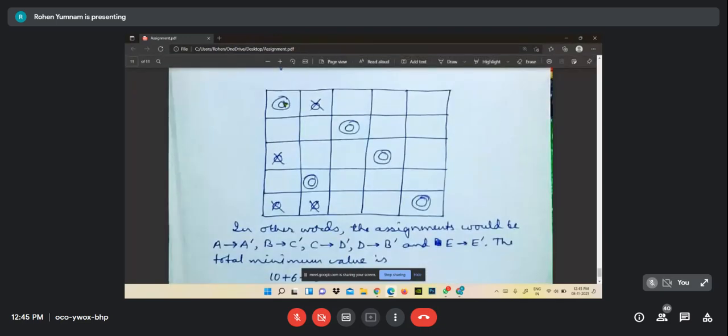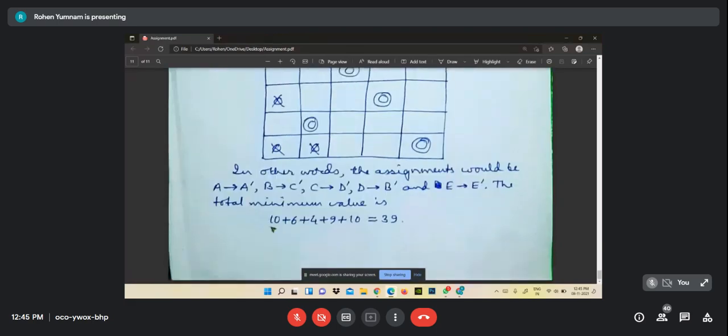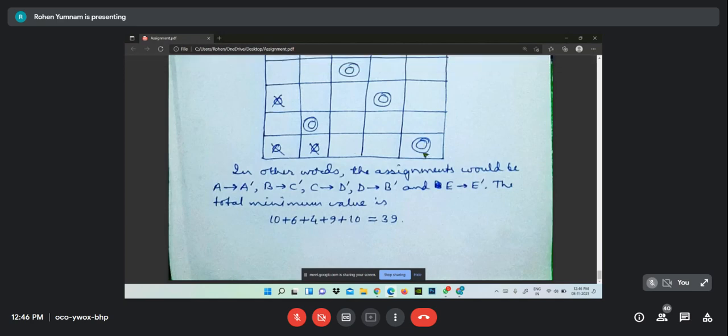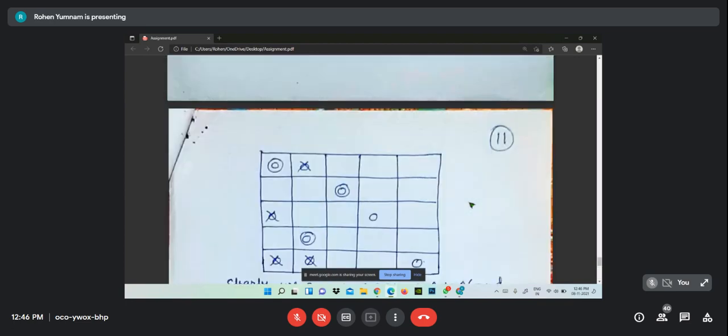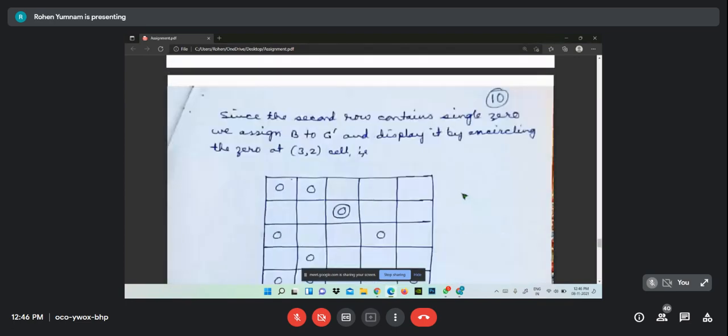Okay, this will have value 10, and that is why it becomes 10 here. This will have value 6, and that is why it becomes 6. This will have value 4, that is why 4. This will have 9, that is why it is 9. And this will have 10, that is why 10. Adding, it is 39. 39 is the result. And this is how we have to solve the problem.